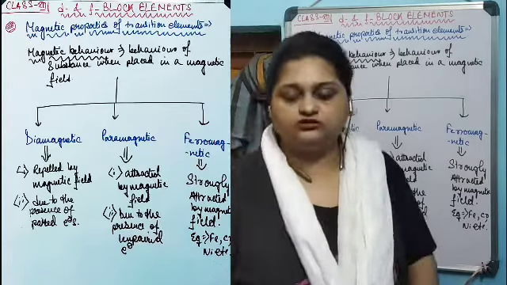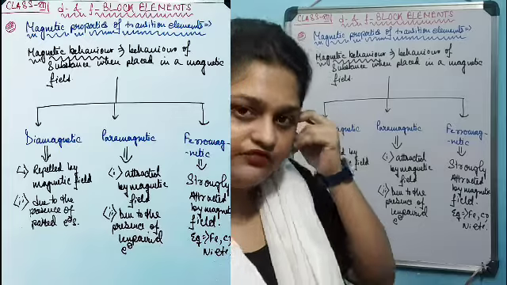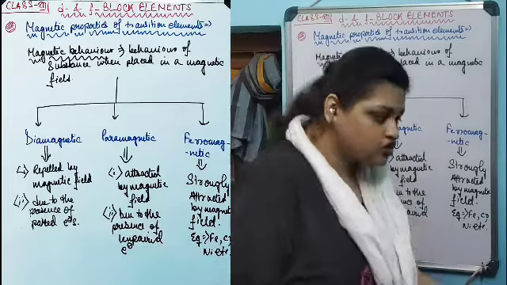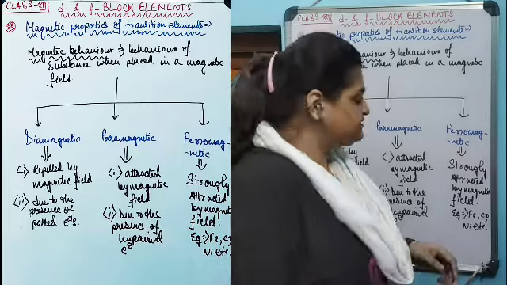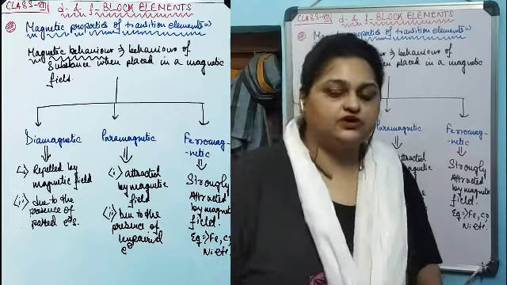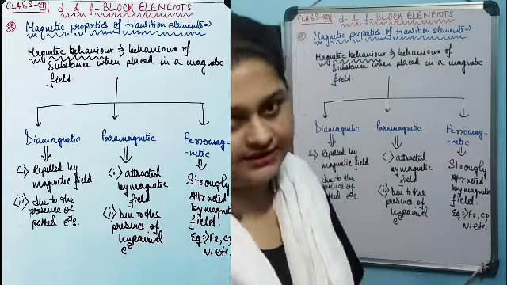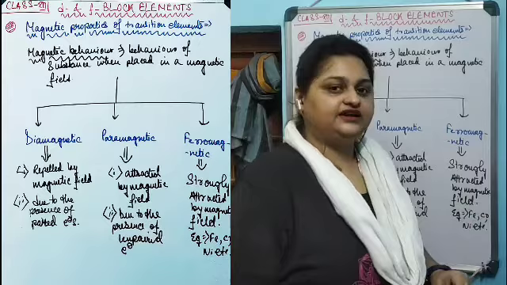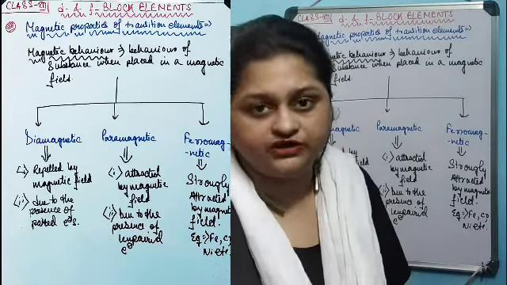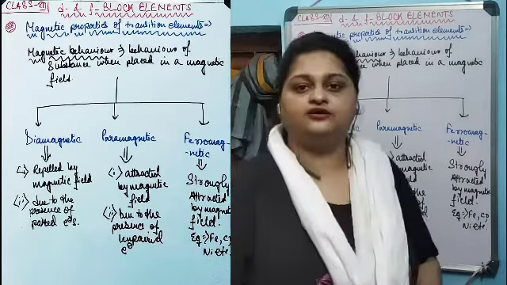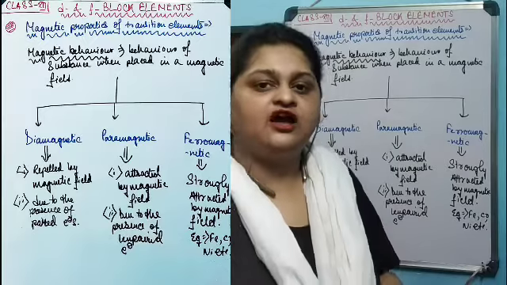The last but not the least is ferromagnetic, or ferromagnetism. When a substance is strongly attracted by a magnetic field that it is placed into, then that substance or element is known as ferromagnetic. Like iron, cobalt, nickel, they are very strongly attracted by a magnetic field. That's why these kinds of transition elements are known as ferromagnetic.